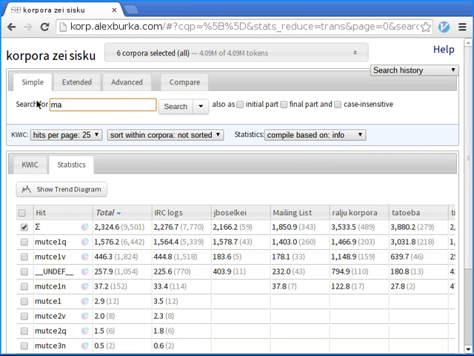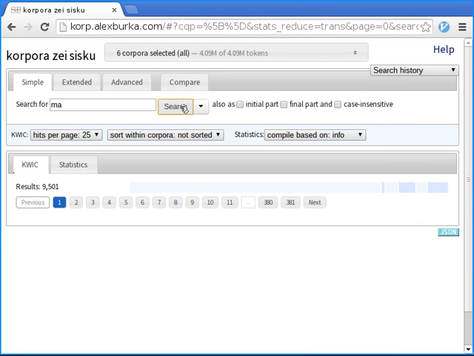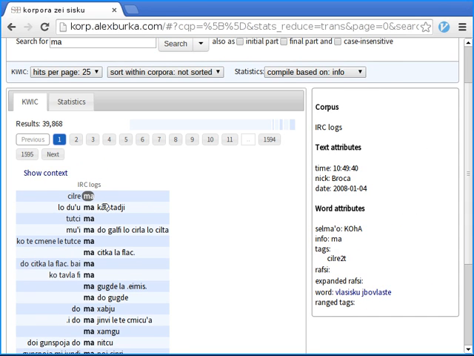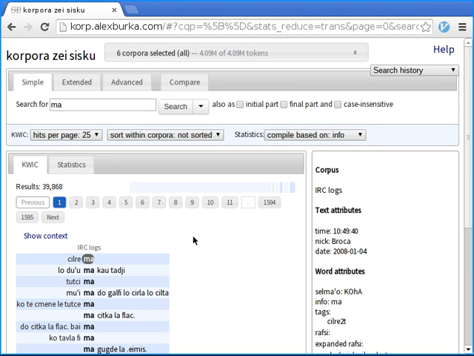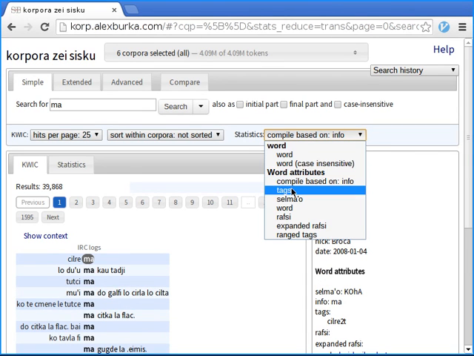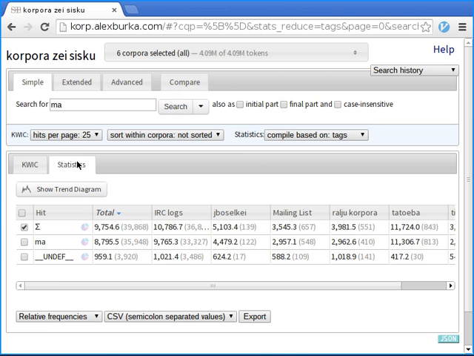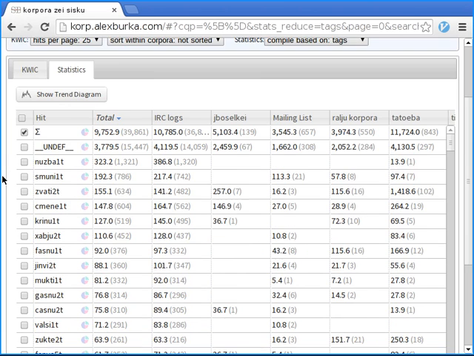Okay, let's search for ma instead. So as I said before, the place structures are annotated with a tags field. So this ma, for instance, is the second argument to silre, so it has the tag silre 2. And we can also get this information in the statistics by pressing search.